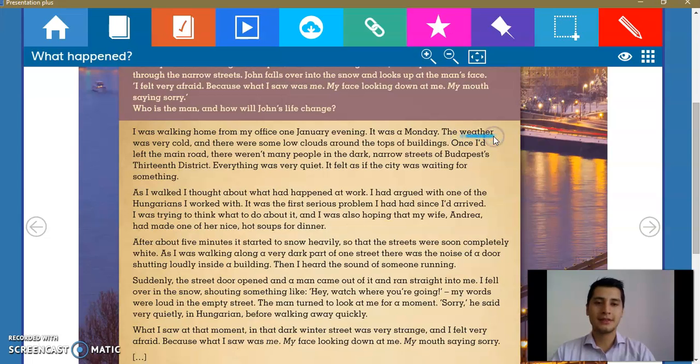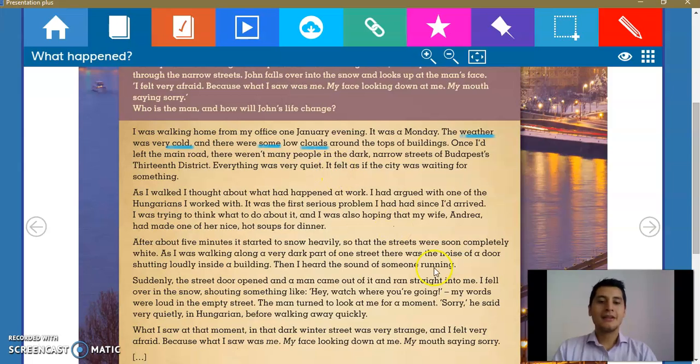La pregunta fue, ¿cómo está el clima? So the connecting words, the key words is going to be weather, cold, and some clouds. And here you have the answer. Okay, so you have the answer in paragraph 1. This is paragraph 1 in line 2. This is the answer, and this is the way that we are going to be doing connecting words.